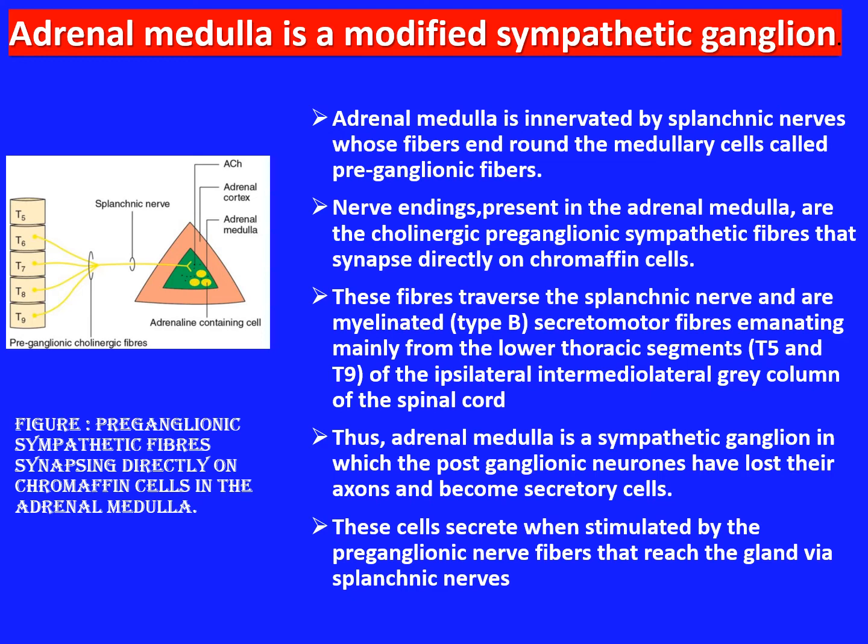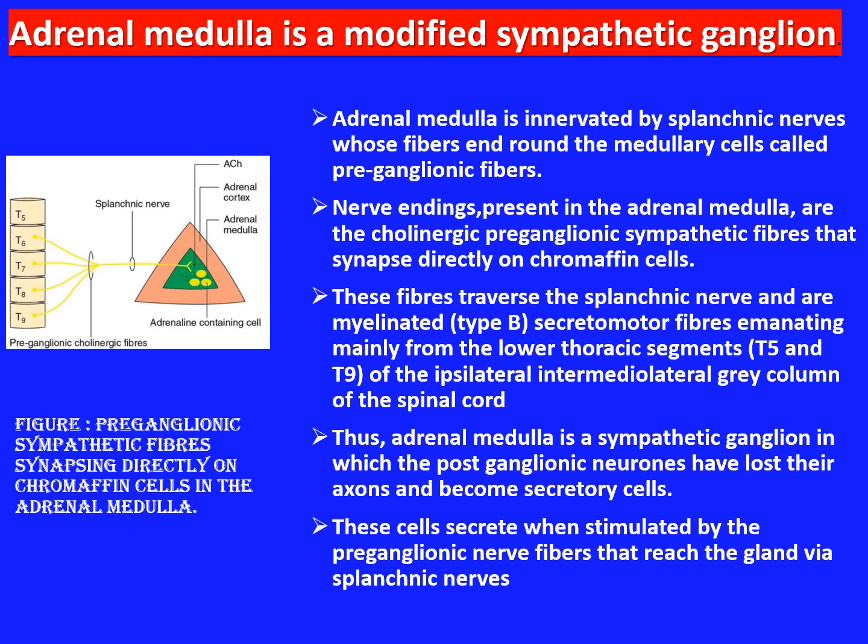The nerve endings present in the adrenal medulla are the cholinergic preganglionic sympathetic fibers that synapse directly on the chromaffin cells, emanating mainly from T5 to T9 of the ipsilateral intermediolateral gray column of the spinal cord.